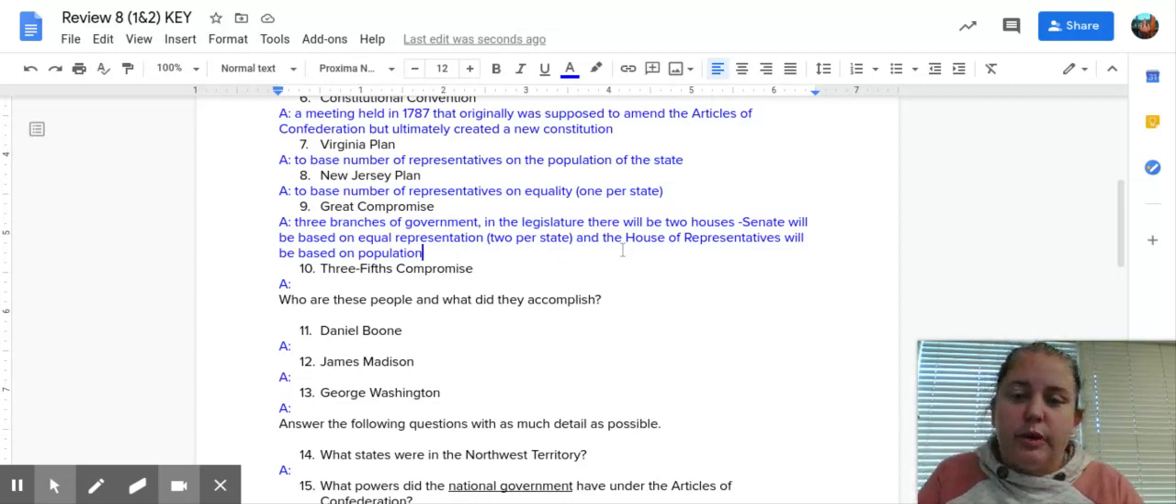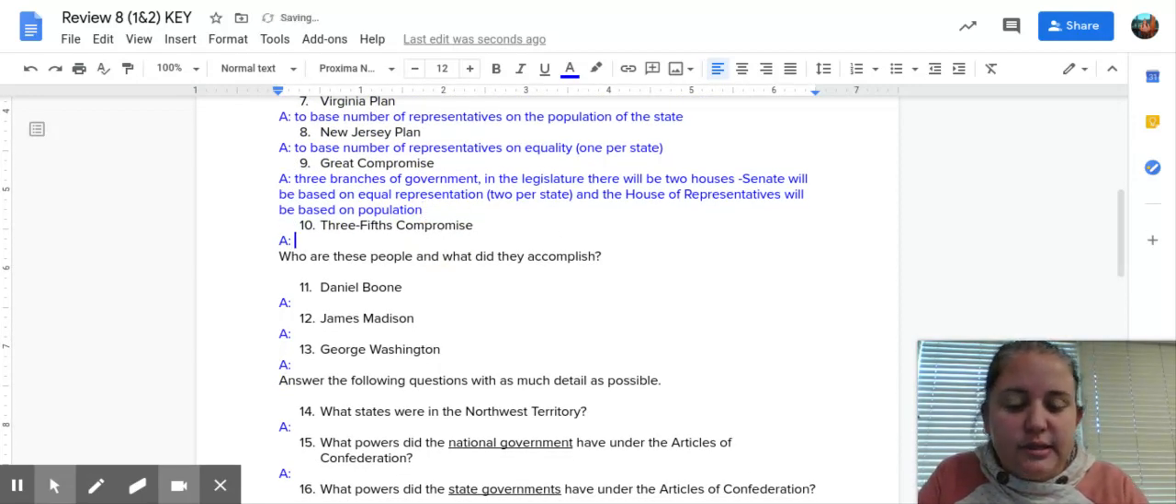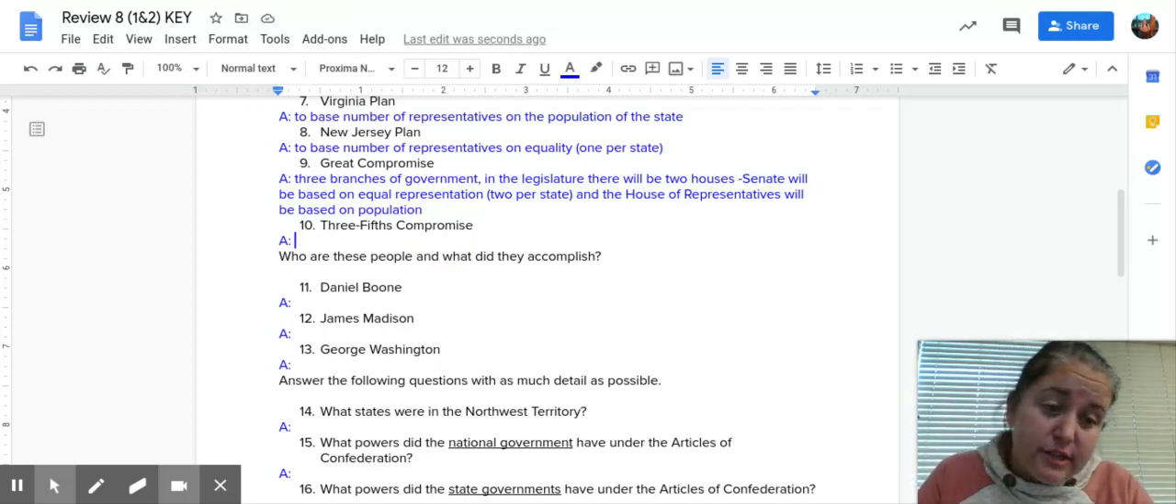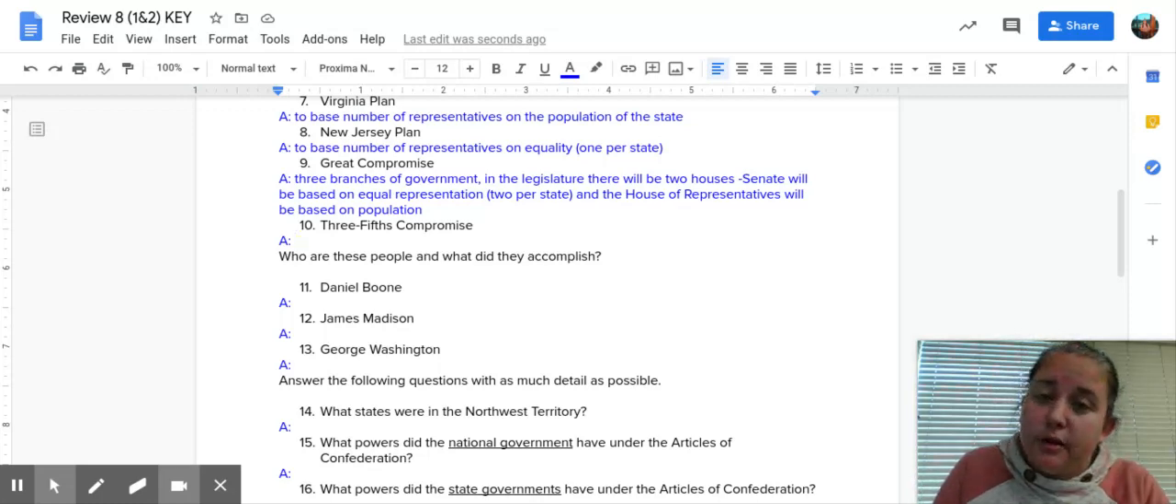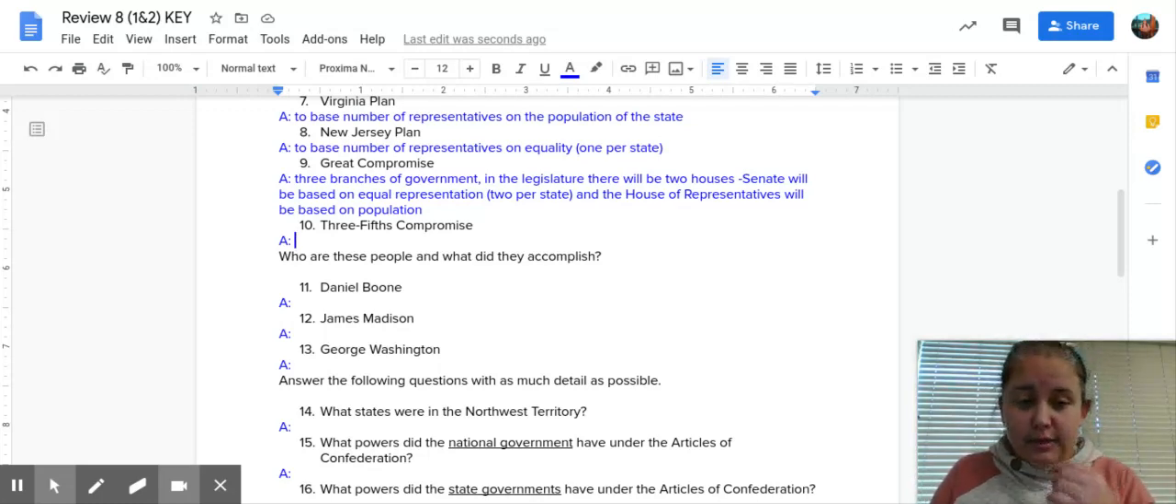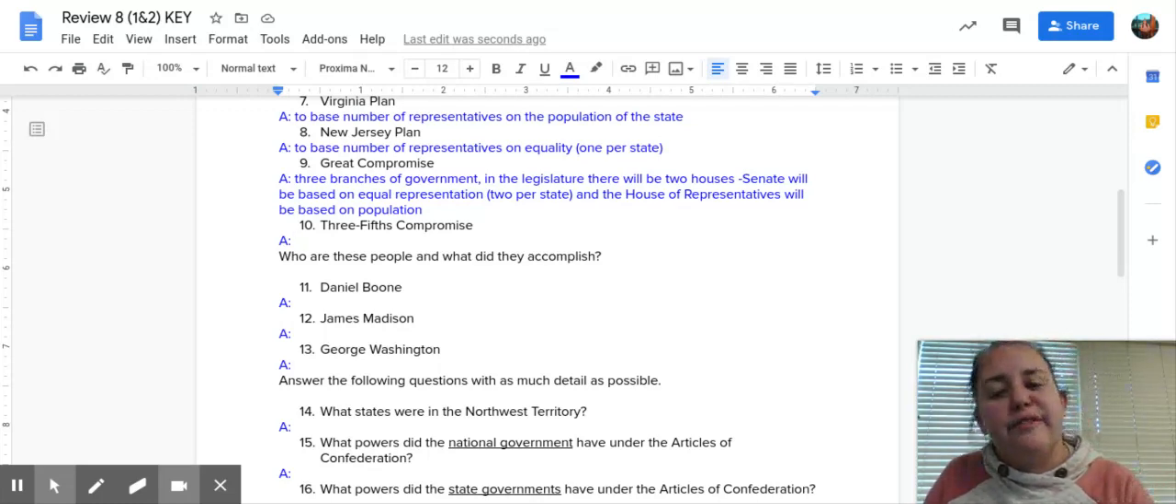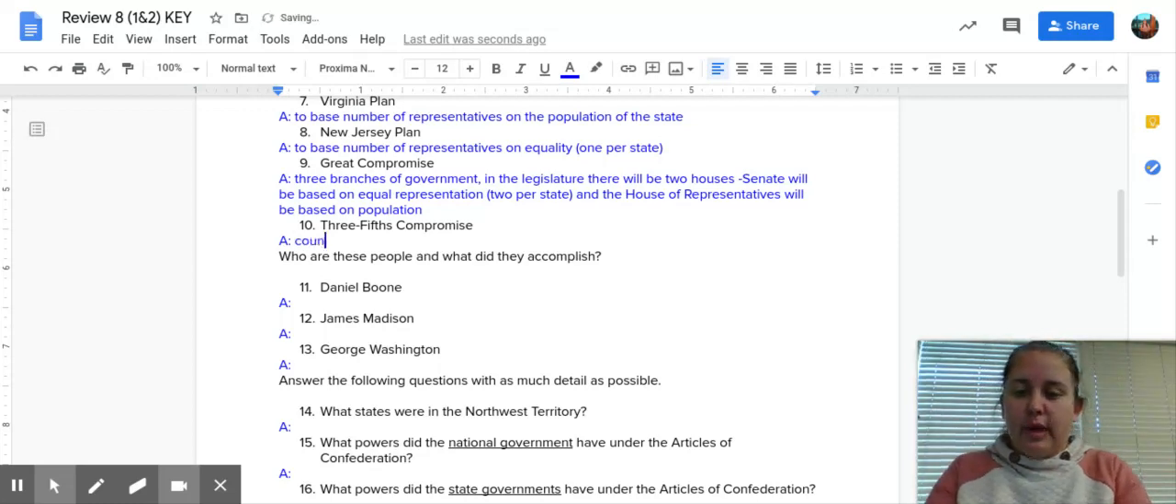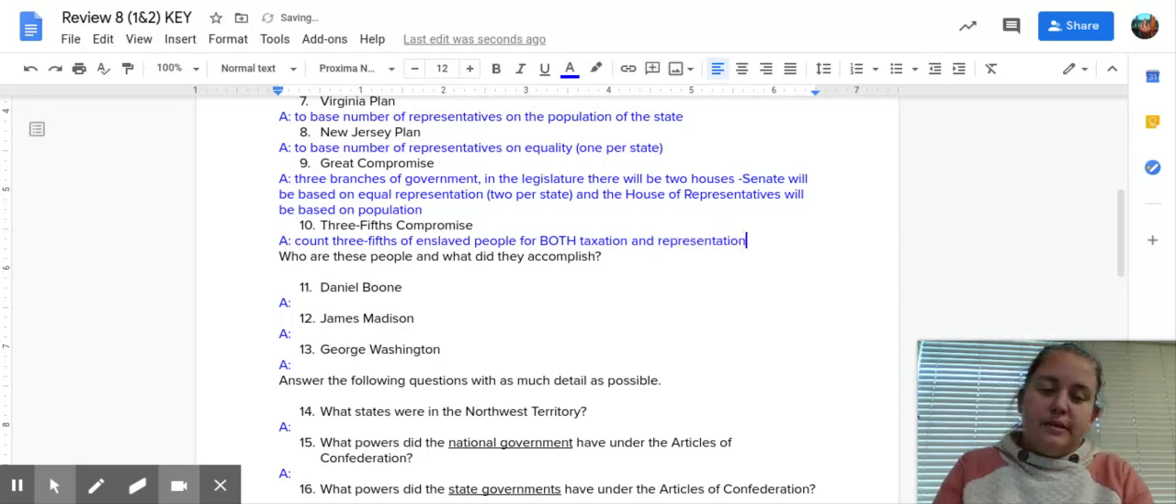Okay, the other issue is, what are they going to do with slavery? How are they going to treat slaves? The northern states want slaves to count as part of the property for taxation. The southern states want slaves to count as part of their population to get them more representatives. And they decide to use the number of slaves for both of those things, but to count only 3/5 of the slaves. So they decide that they will count 3/5 of enslaved people for both the purpose of taxation and the purpose of representation in the government.